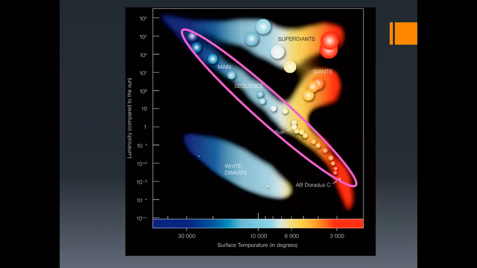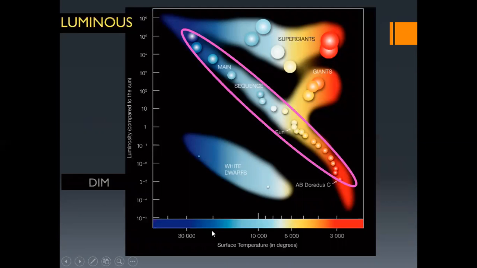As you see here, the y-axis, or the vertical axis, represents the luminosity. All the way at the top, you should be able to see more luminous stars, and down here are dimmer, low intensity stars. So luminosity is represented on the vertical axis, and it increases as you go higher.